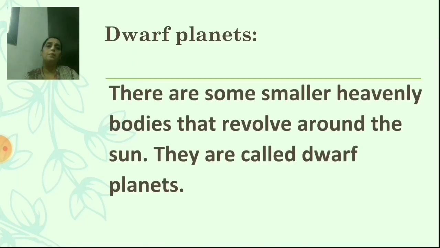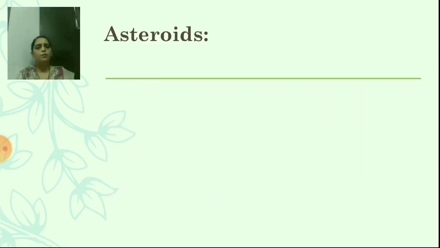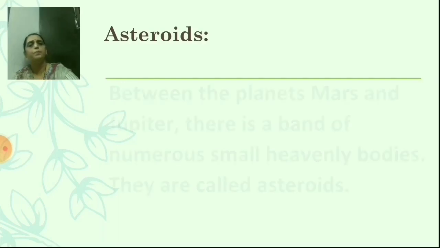There are some smaller heavenly bodies that revolve around the sun. They are called dwarf planets. For example, Pluto. Have you seen the picture? I have shown you in the video before also. In the solar system, there is a small planet. That small planet is Pluto. Now the next is asteroids.